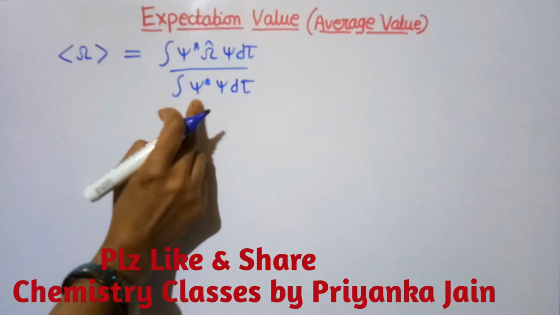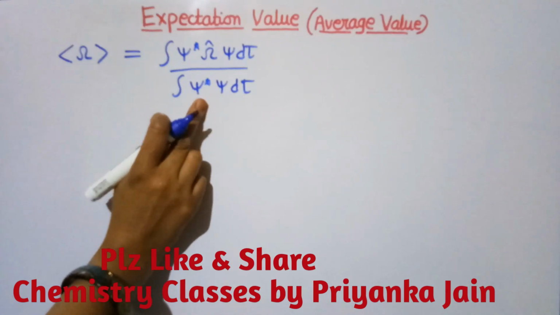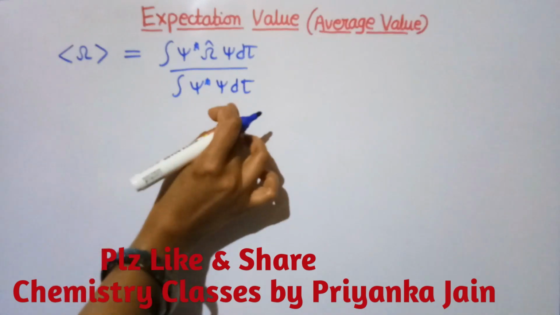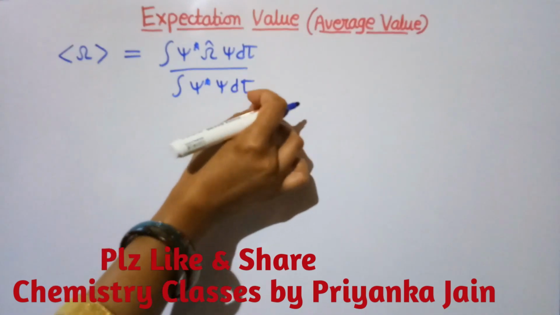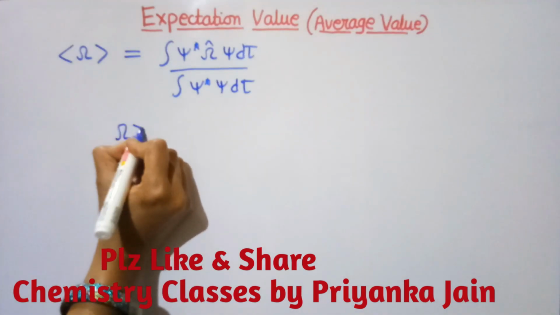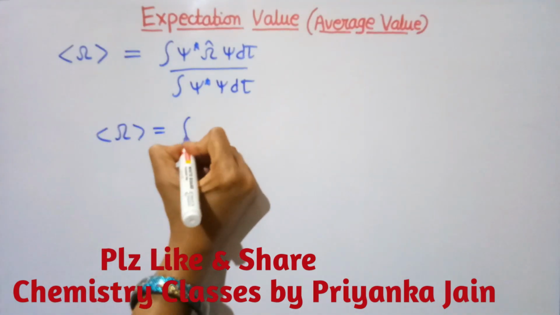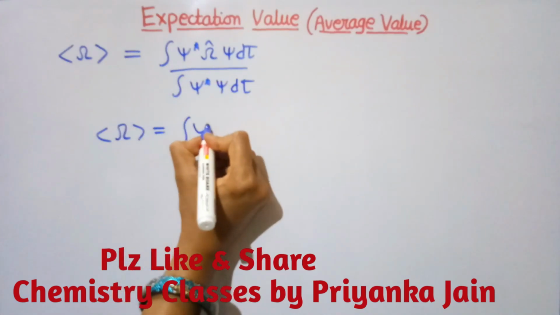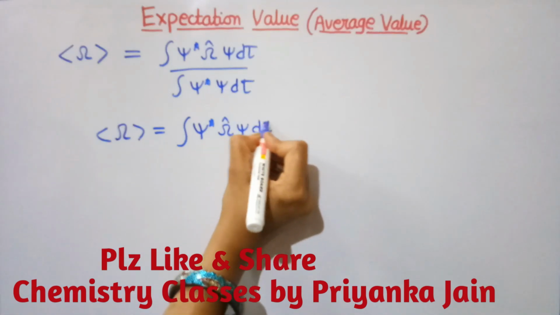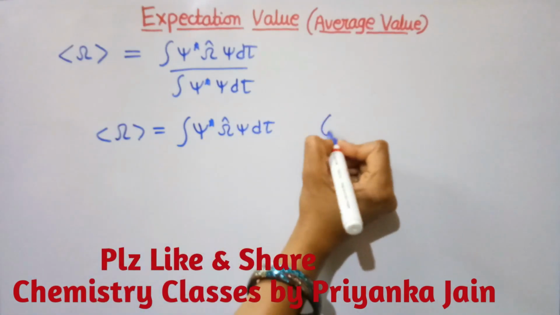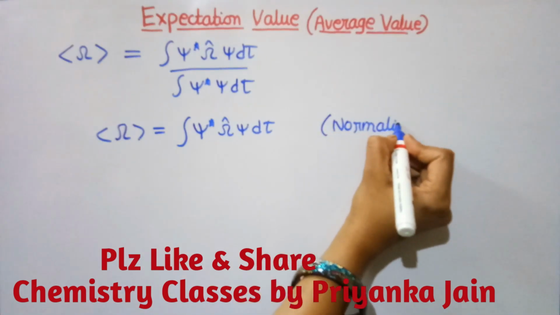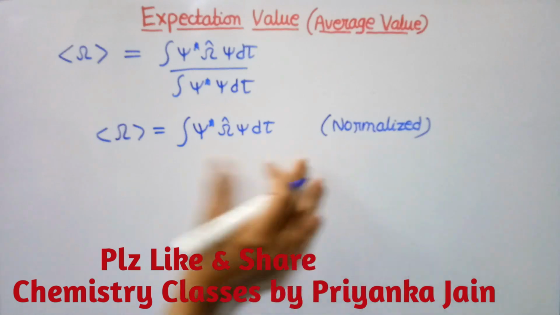But if our wave function is normalized, and in most cases the wave functions are normalized, then we know that the integration of psi star psi d tau will be equal to 1. So for the normalized case we can write this term equal to 1, and now this is the formula that is used when the wave function is normalized.